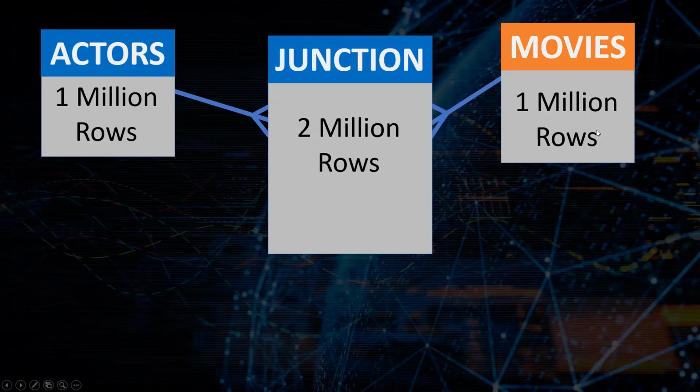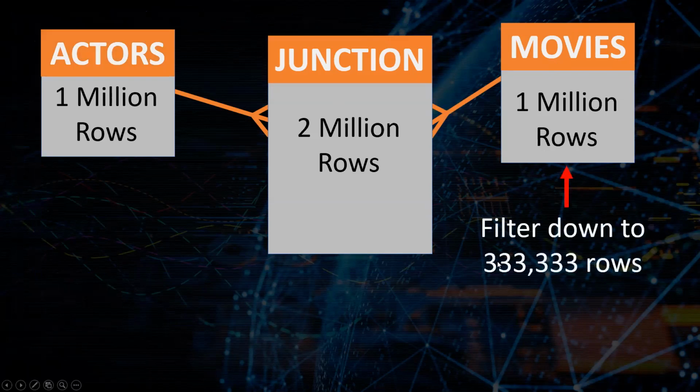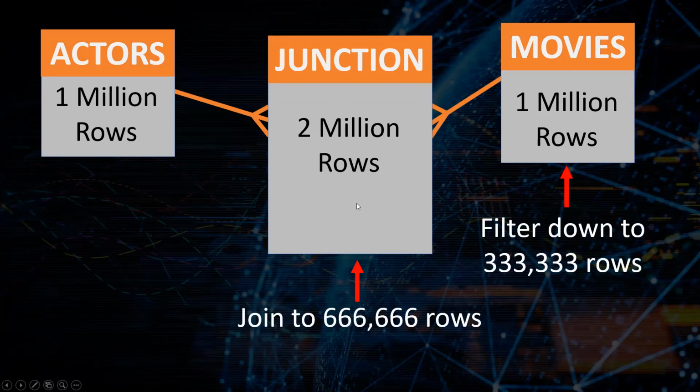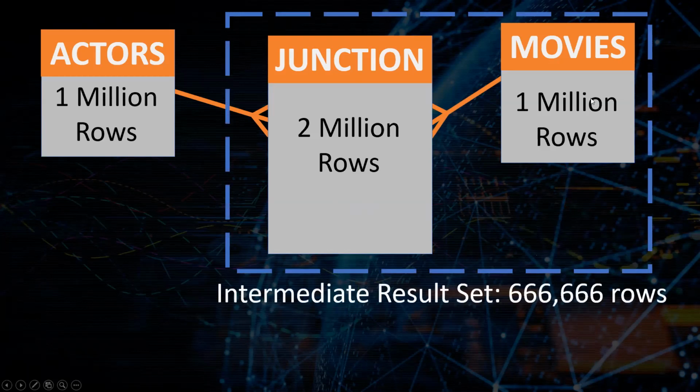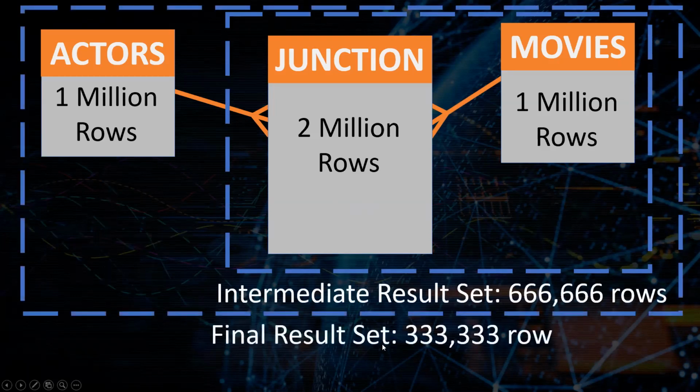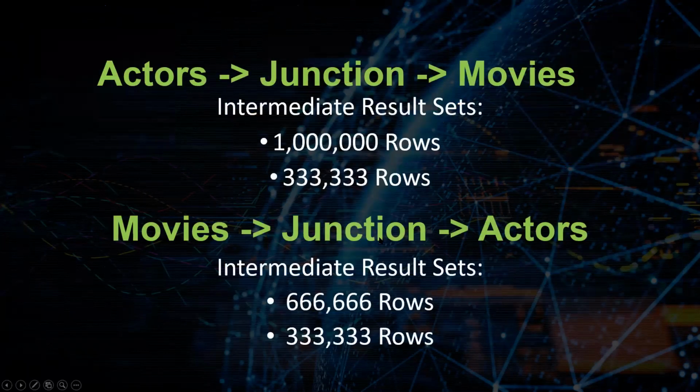What normally doesn't make sense, but might actually make sense here, is if we go about things the opposite way around. If we go from the movies to the junction table to the actors table, we filter down to 333,000 records first by applying our allegedly weaker filter, but then, assuming join uniformity, we could join to the junction table and pick up 667,000 records. Then we take those 667,000 records and filter down to just one row in the actors table. And so we'd have a final result set of 333,000 records.